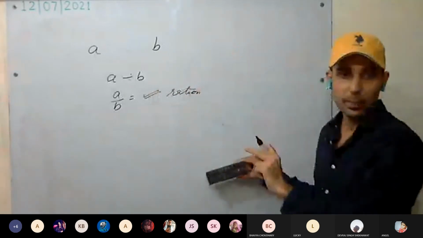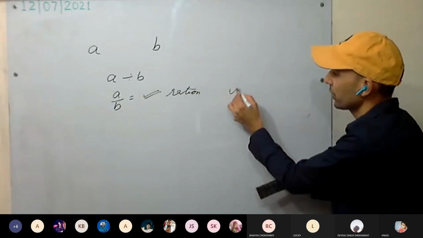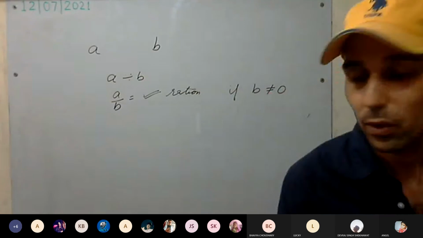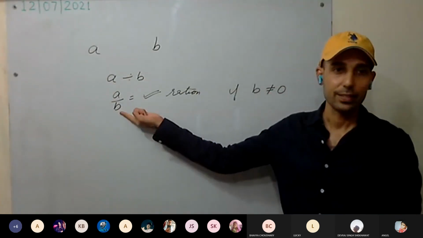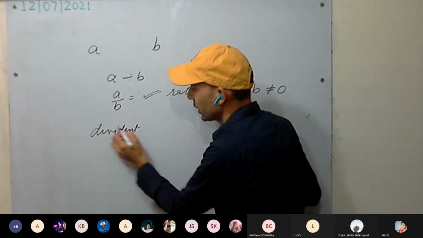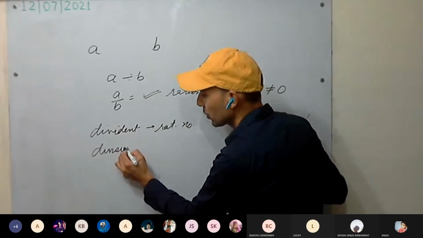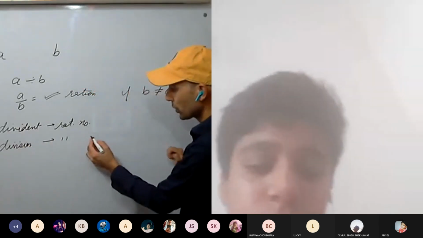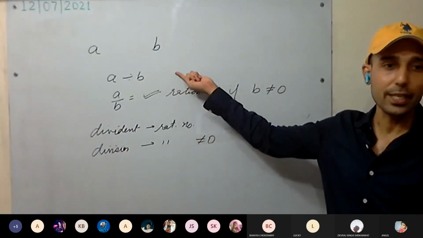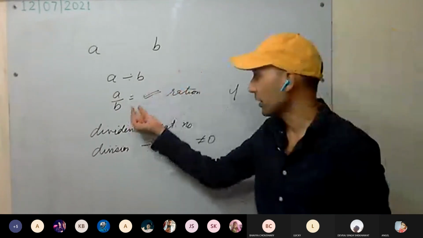A and B are rational numbers. If we are dividing A by B, then the result is a rational number if B is not equal to 0. So the divisor should not be 0. The dividend must be a rational number. The divisor must also be a rational number, but it should not be equal to 0. Then only after division, the result will be a rational number.